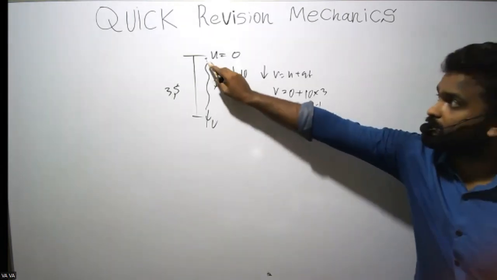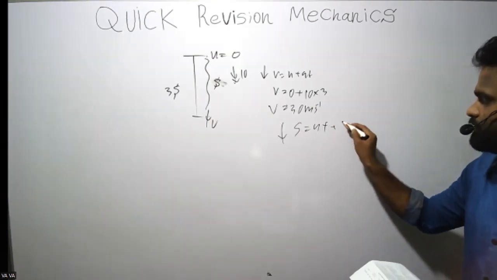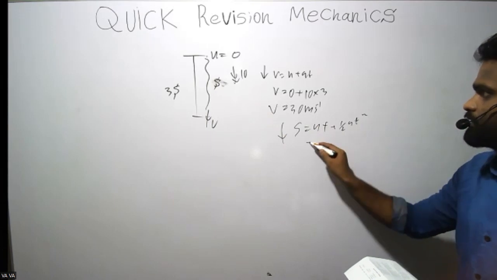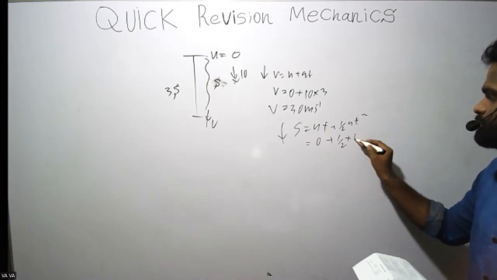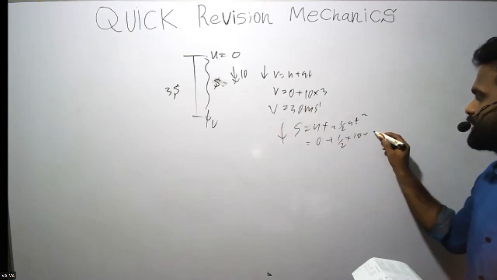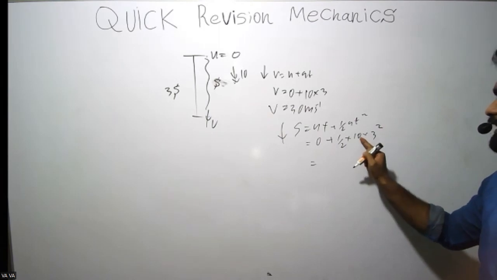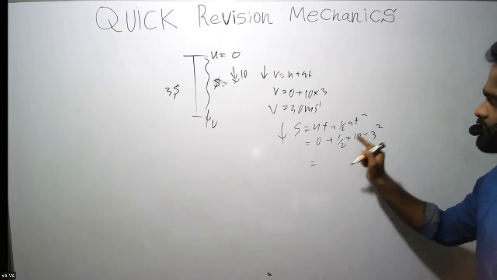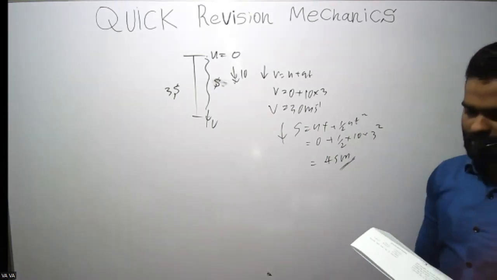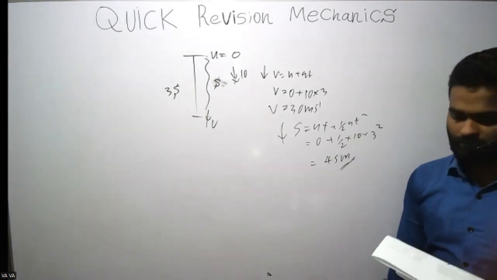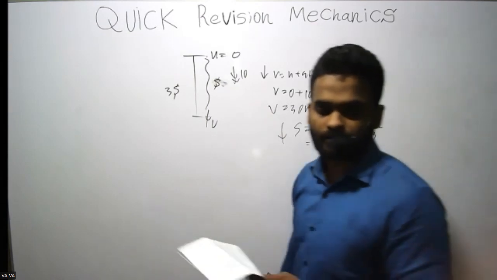Then they ask this S. Apply downwards, S equals ut plus half at squared. 0, half, 10, time is 3, 3 squared. So 9 times 10, 90. 90 divided by 2, 45. 30 meters per second and 45 meters. So the answer is the first one, right? Yeah, correct. First answer.